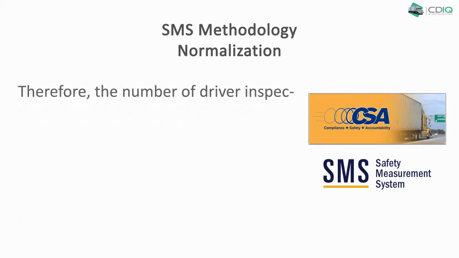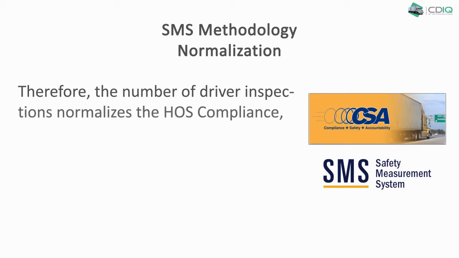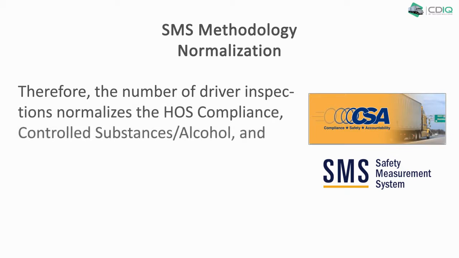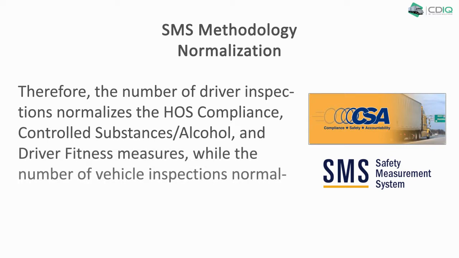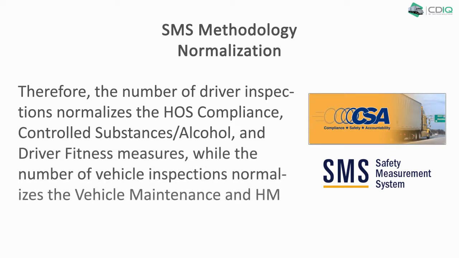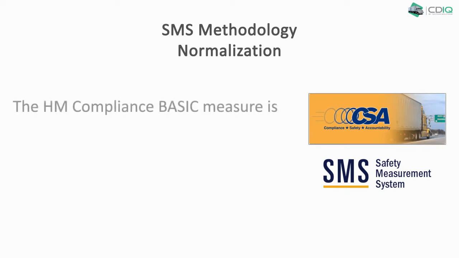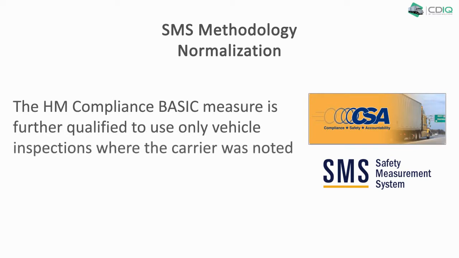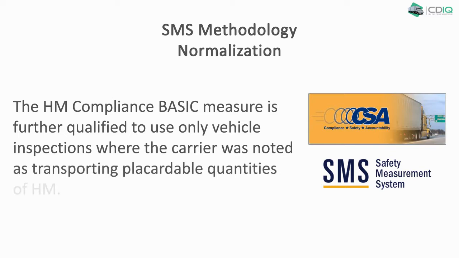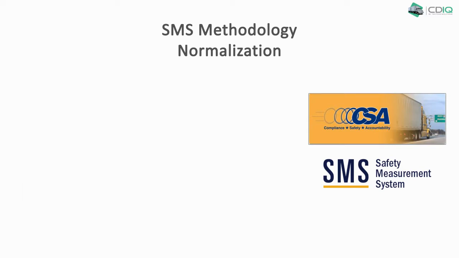Therefore, the number of driver inspections normalizes the HOS compliance, controlled substances and alcohol, and driver fitness measures, while the number of vehicle inspections normalizes the vehicle maintenance and hazardous materials compliance basic measures. The hazardous materials compliance basic measure is further qualified to use only vehicle inspections where the carrier was noted as transporting placardable quantities of hazardous materials.